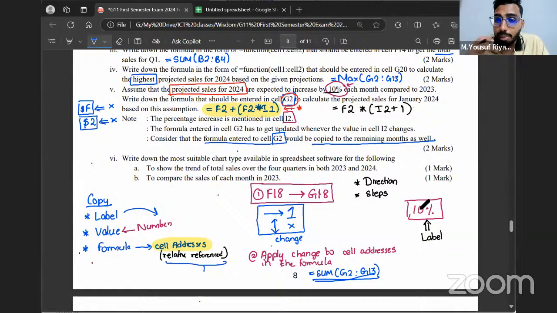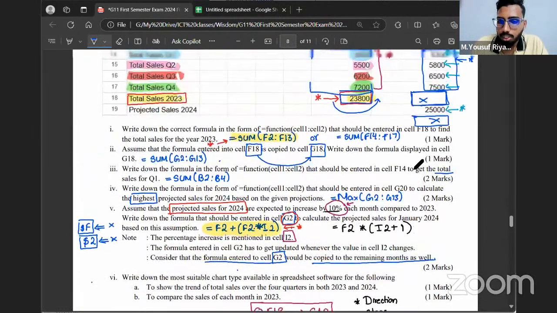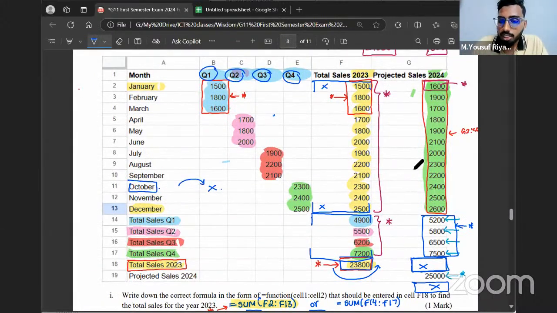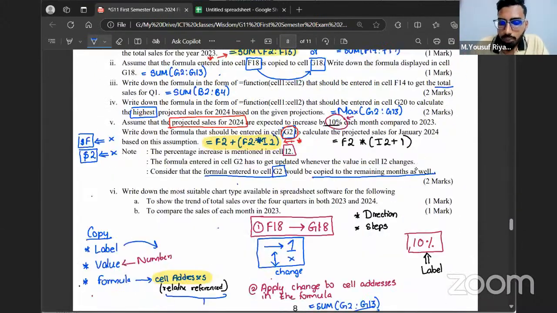And it will get changed based on our movements, which means if I copy to a cell one cell down, even the cell address will go one cell down. Now, if I copy this formula from G2 to G3, F2 will become F3, and I2 will become I3.